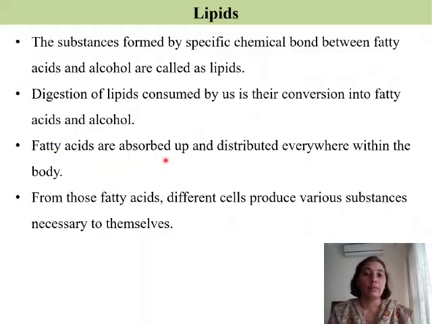Fatty acids are absorbed and distributed everywhere within the body. So after the digestion, the fatty acids are absorbed by the bloodstream and they are carried to all the parts of the body. From those fatty acids, different cells produce various substances necessary to themselves. So from them, the various substances are going to be formed, which are going to be useful for the body. We are going to see some examples where fatty acids are used.